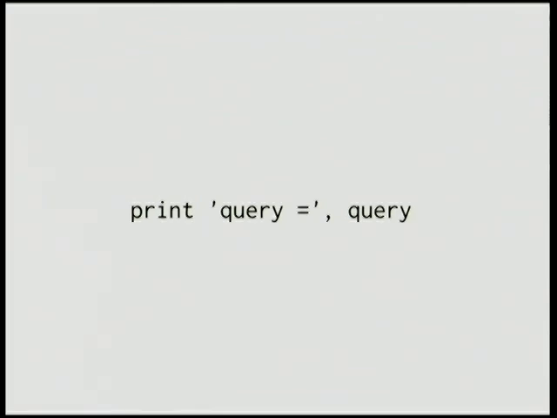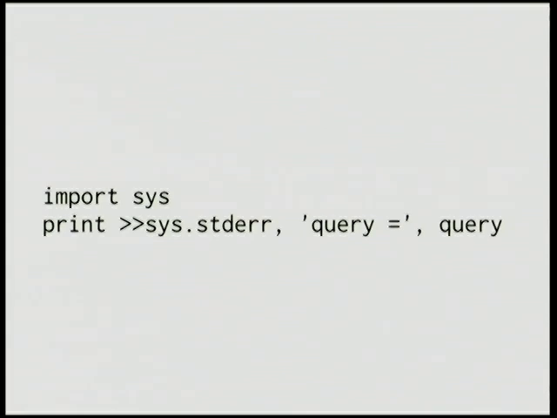So we go into this code that we're trying to figure out, and we put in a print statement, right? We print out the web query or whatever, but the problem is we have no idea where standard out is going. So then maybe we try standard error, because that'll go to the log file, right? Except it doesn't end up in the server. We can't figure out where the server logs are, or it's just not appearing, it's being squashed, or it crashes the server. That's fun too.